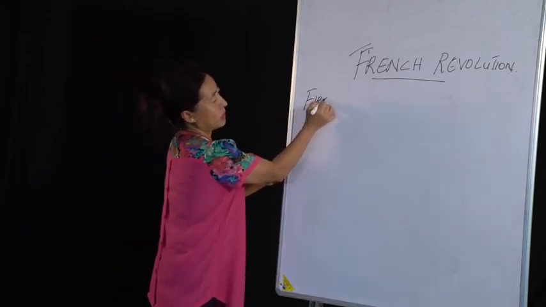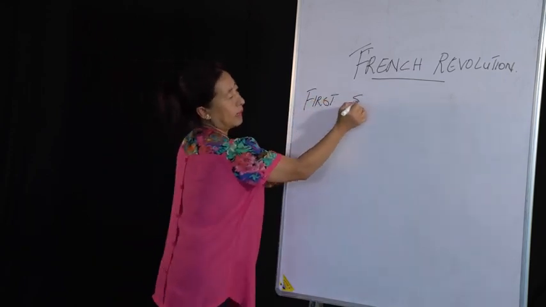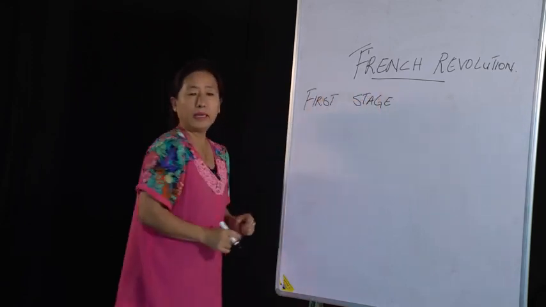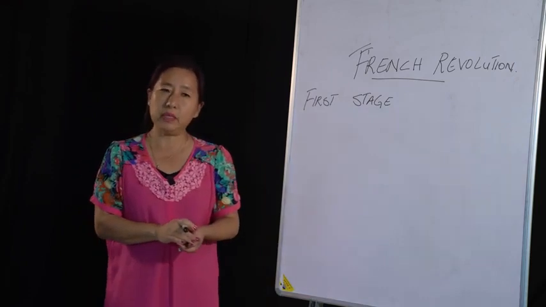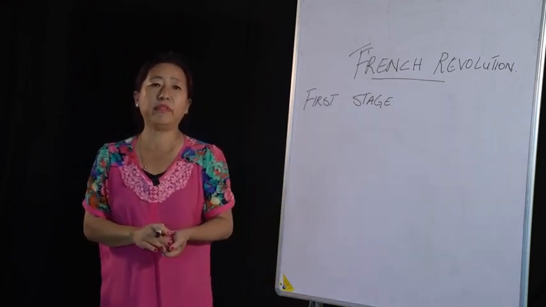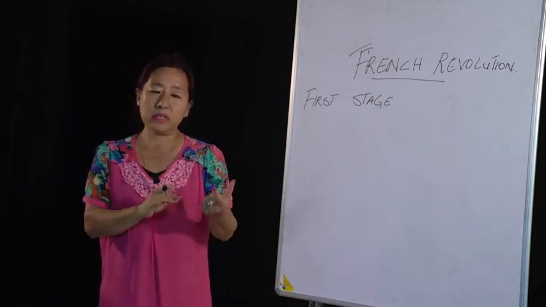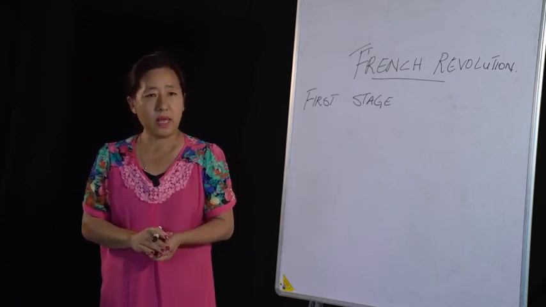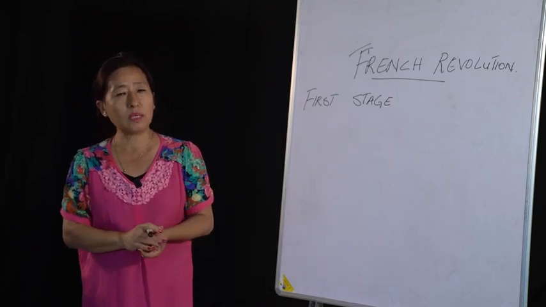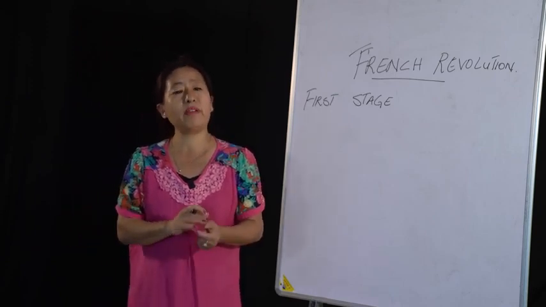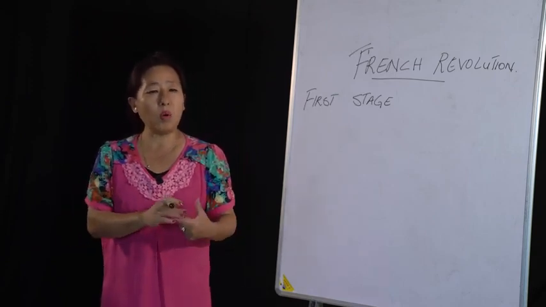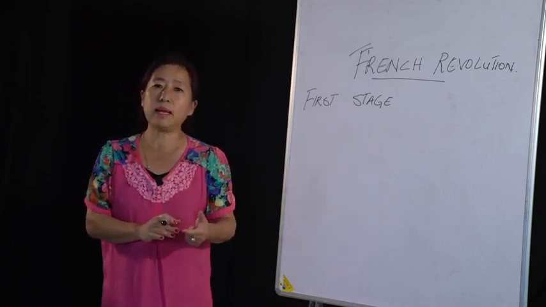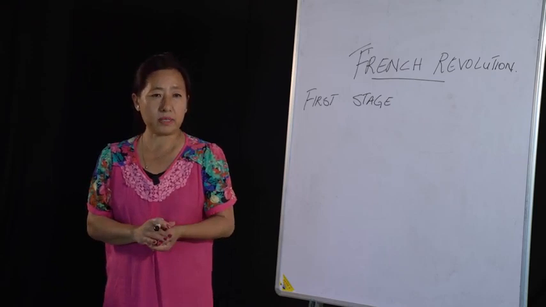In the first stage, what happened was the king, that is King Louis XVI, called for a meeting of the Estates General on 5th May. The reason why he called for this meeting was because of financial crisis. When this meeting was called, the third estate was very excited because they hoped that in that meeting, they would be able to tell their king about their grievances.